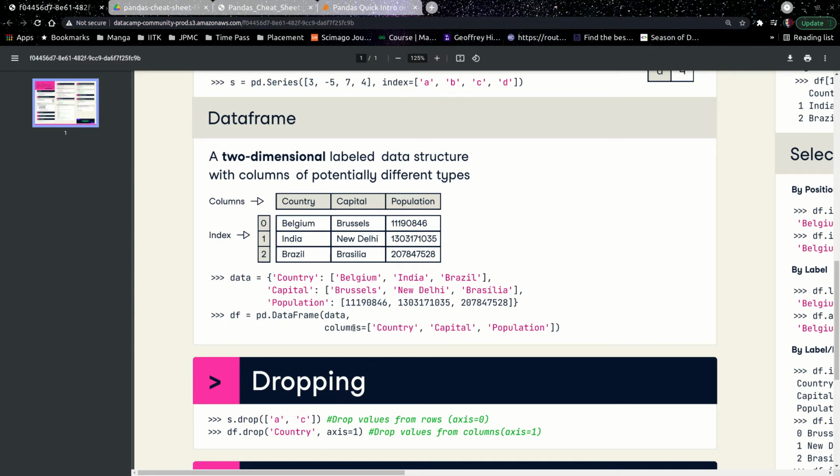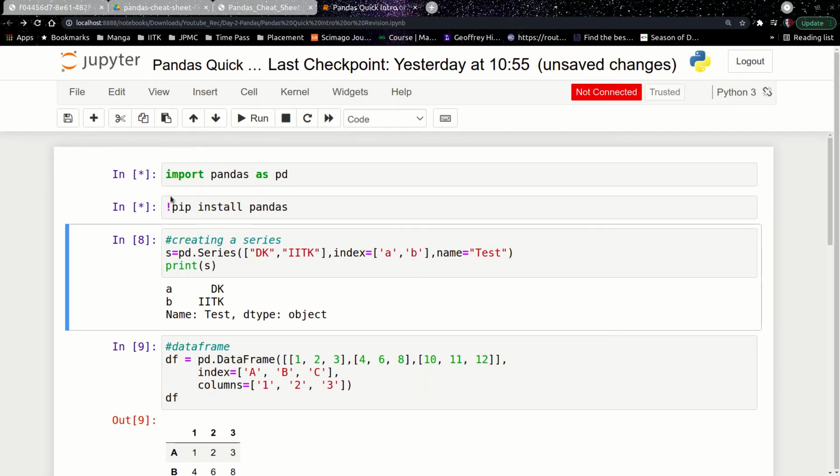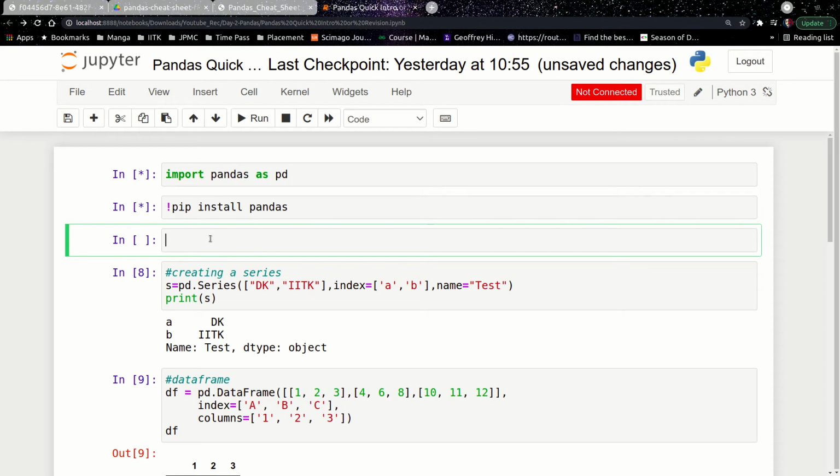One of the most important things is to initialize an empty data frame, right? An empty data frame can be quickly done. Like I'll just show you here.